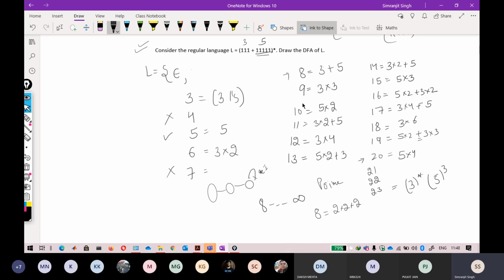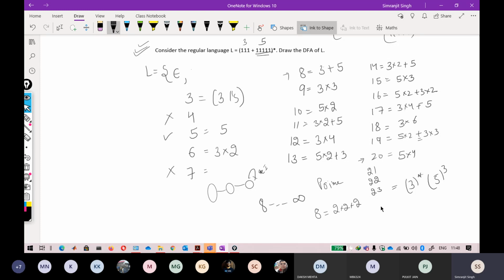If you are devoted to this question, you will go up to 20, but then you cannot check it for 21, 22, 23. Some people may think that this is a prime number, there is no factorization, so they will go with the prime number, but still they will not be sure whether it is possible or not. But I am telling you that this is possible, and it is a very interesting property that I came across. That is why I have added that question in here. It is a little bit of a different question.